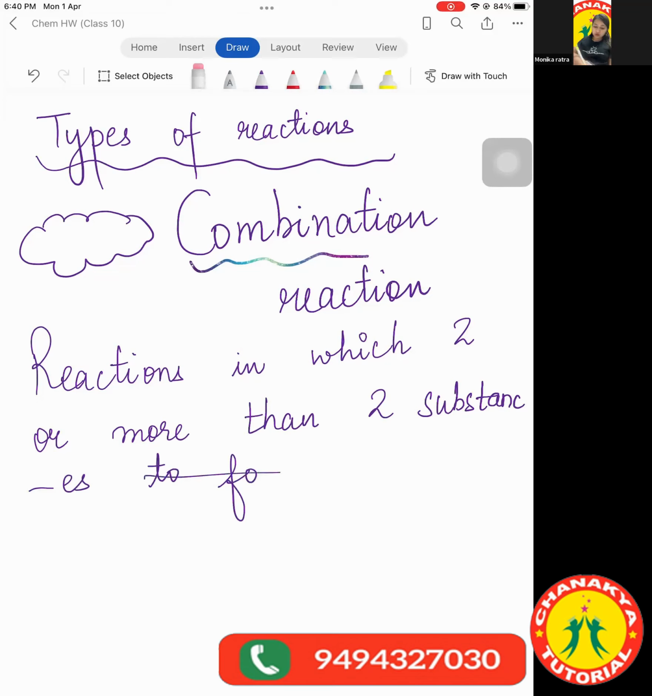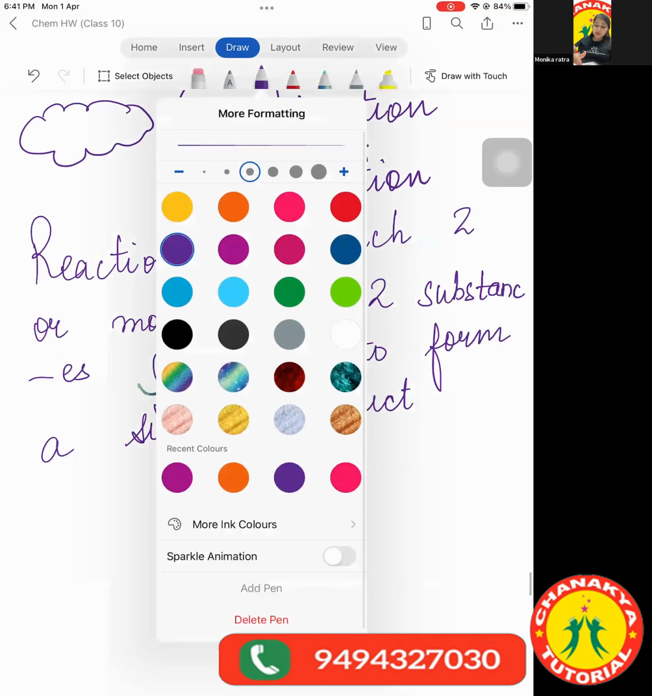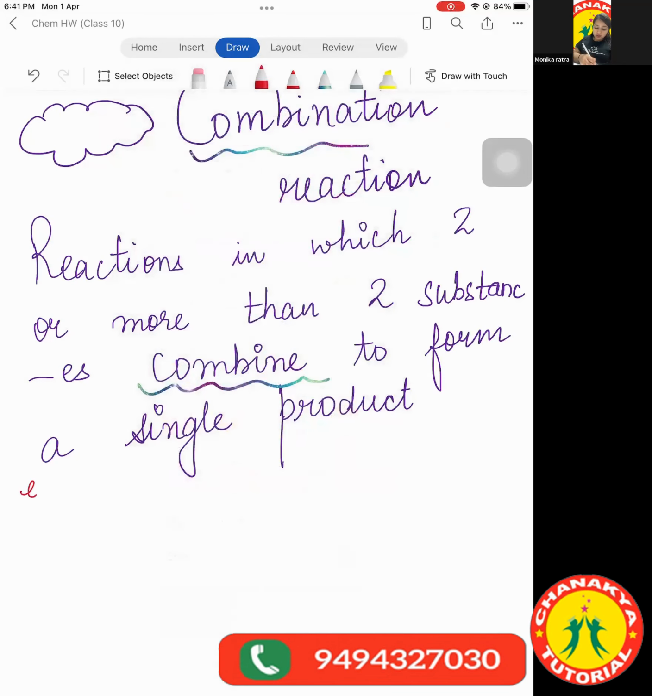I've missed the main word. Just a second, I'll erase and then write. Combine to form a single product. Just one product is formed in this reaction when 2 or more than 2 substances combine with each other. Then only and only one product is formed. Now we will jump on to some examples so that you are able to understand.